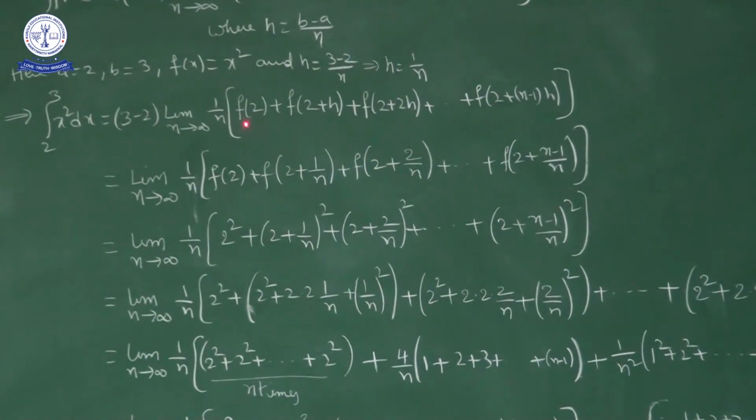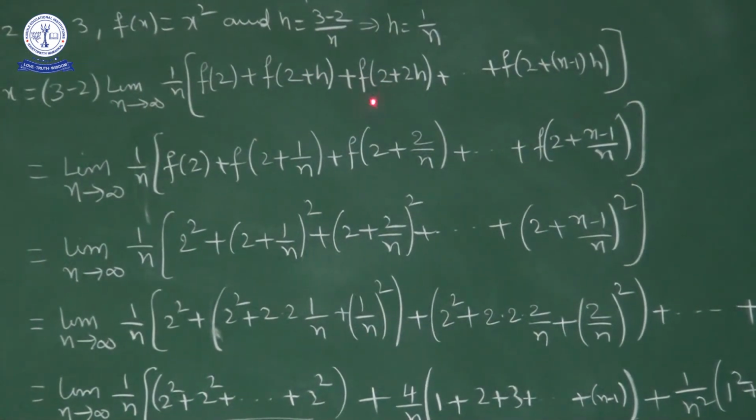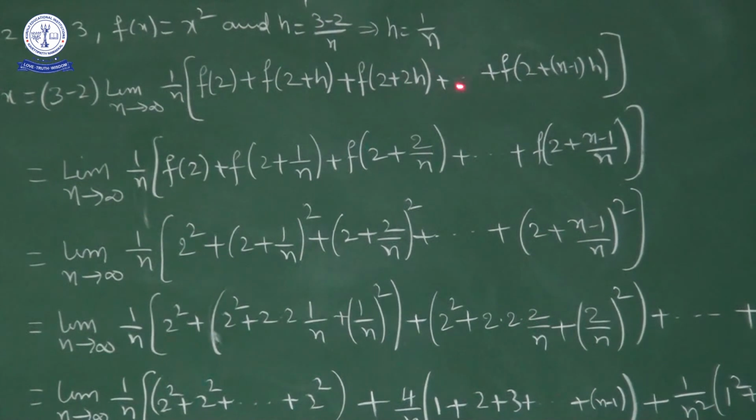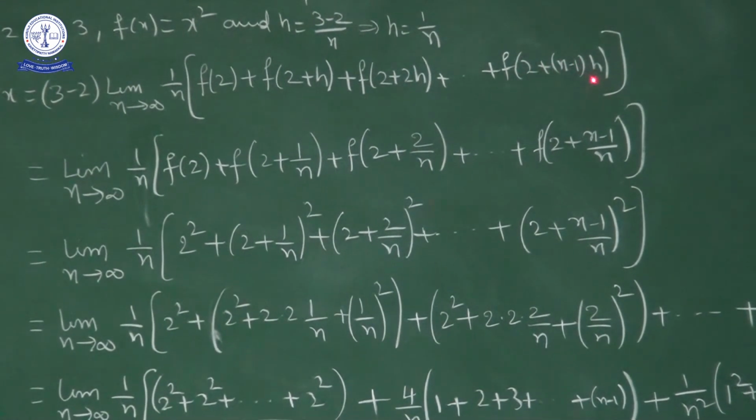f of a is what? f of 2 plus h, f of a plus 2h, nothing but f of 2 plus 2h, and so on up to f of a plus n minus 1 into h, that is f of 2 plus n minus 1 into h. What is h? h is 1 by n, so in place of h I will write 1 by n.